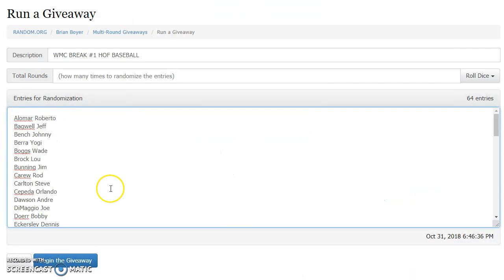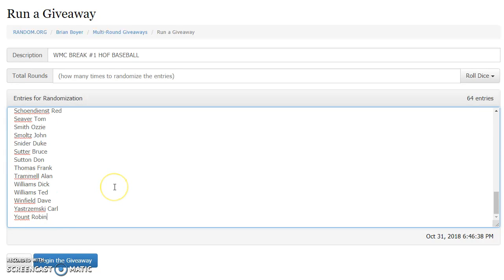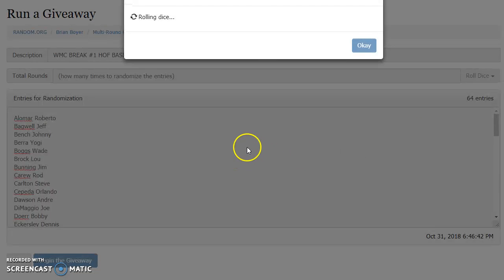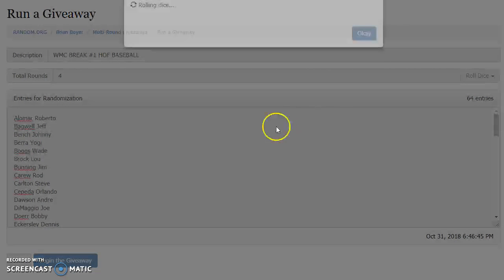There is the list of our 64 Hall of Fame players. We're just going to randomize these names and then we'll match them back to our entry list. So we need a dice roll of 5 or higher. That's not going to work.